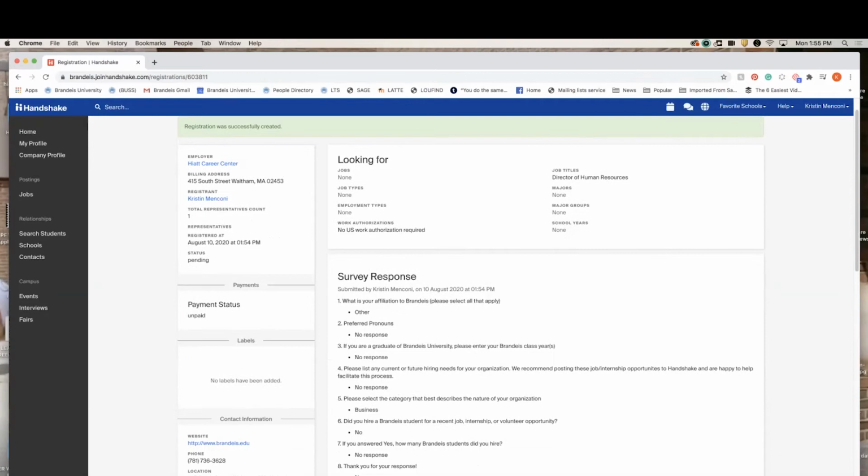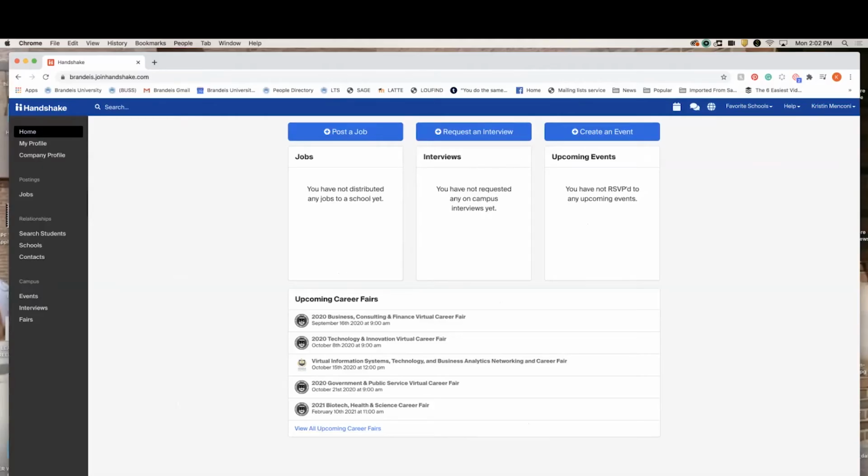Here you can review all of the information you just inputted into the system, including the total number of representatives. What you should be aware of is that the fair registrant will be the only one to set the schedule for all of the attending representatives. So if this should be someone else in your organization, please contact our office and let us know so we can change that for you.